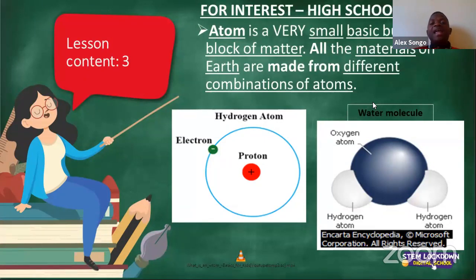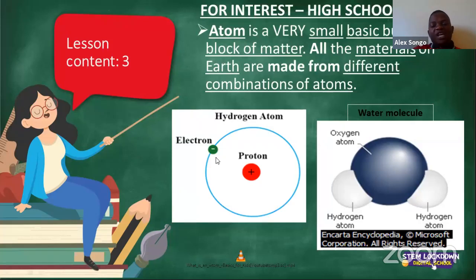Ladies and gentlemen, an atom is a very small basic unit block of matter in which it makes all the elements on Earth. So atoms are small things that combine together and therefore they make anything that we see on the Earth. So basically, if I'm looking at this container of water, it is what we call matter because it's made up of plastic. But before the plastic could be able to combine together, a lot of atoms were combined in making this plastic.